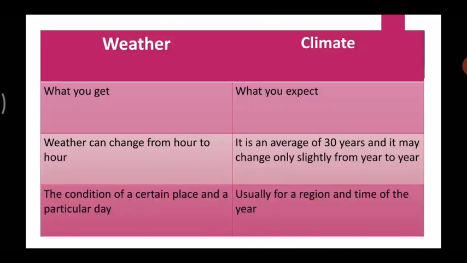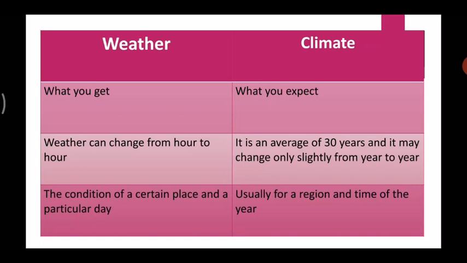So, how are weather and climate different? Let us see that. First, climate. Climate is what you expect. That is, you expect Januarys to be cold. And weather is what you get. So there may be days when you get rainfall instead of cold weather. That is the weather of this place. So you see, weather and climate are different. Climate is what you expect of a place, and weather is what you may get on a certain day.